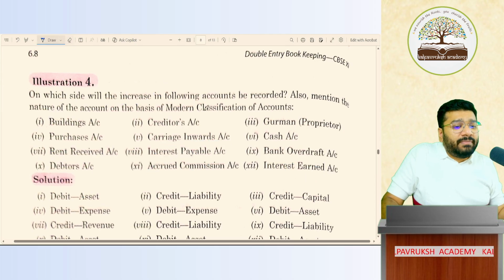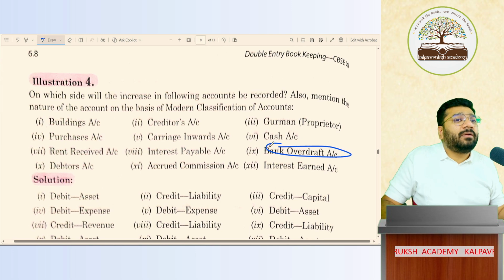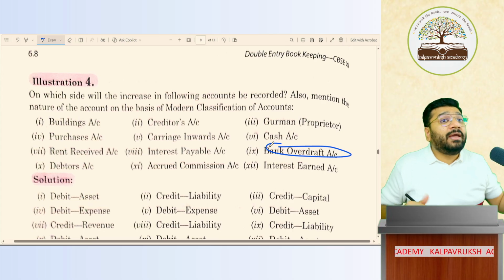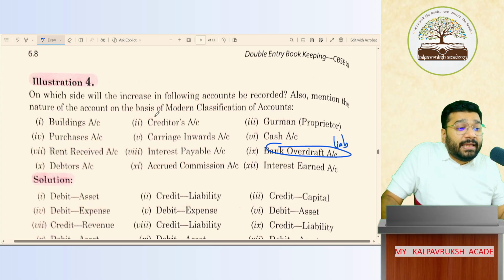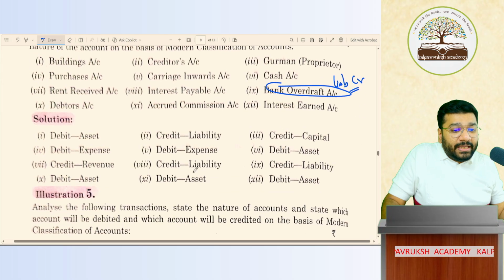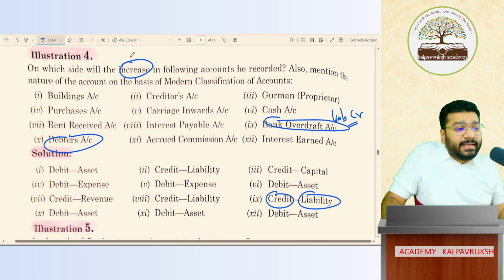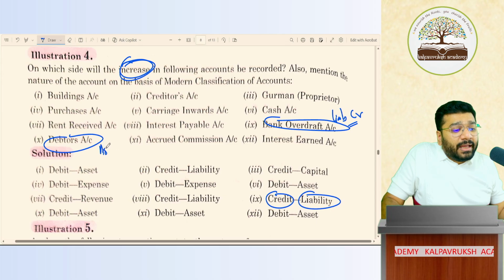Bank overdraft means what? I've taken loan from bank. If I've taken loan from bank, it's my responsibility to pay the money in future. Anything that I pay in future is liability. To increase liability, credit. So bank OD, liability, credit. Debtor increases. Debtor is what classification? Asset classification. To increase asset, debit.